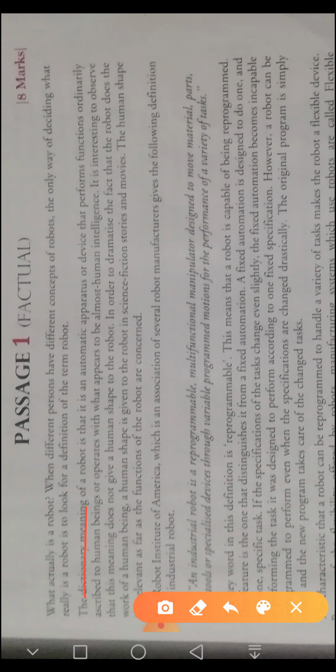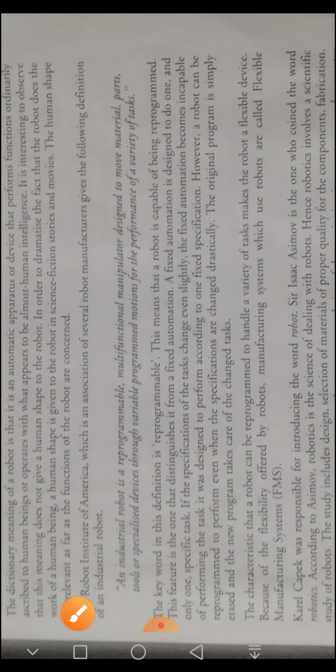Two types of definition have been given here. First is the dictionary meaning, so you can write about the dictionary meaning, and subheadings can be maintained here. First subheading is dictionary meaning, and you can describe what the dictionary meaning of this robot is.